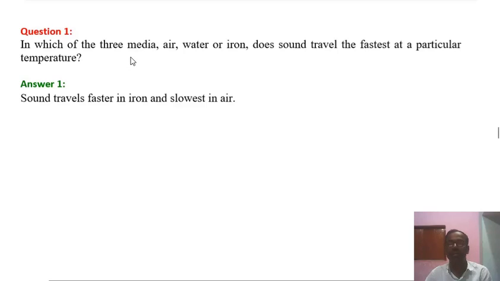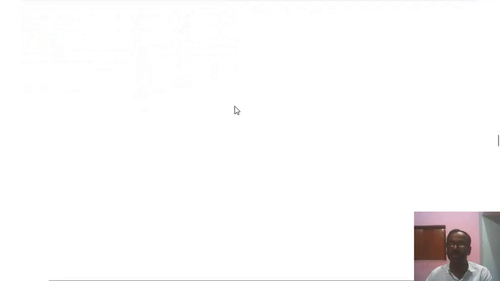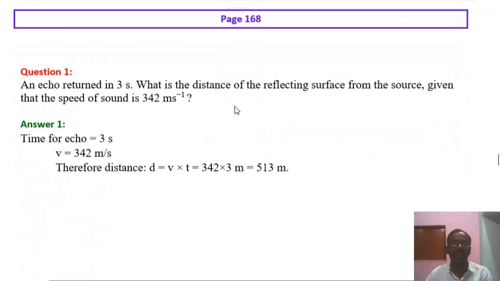The transmission of sound we consider at 25 degrees Celsius, and 25 degrees Celsius is the room temperature. At room temperature, sound travels fastest in iron and slowest in air. So in solid, fastest, and in gas, slowest. So hope there is no problem understanding the answer of this question. Let's see the next question.